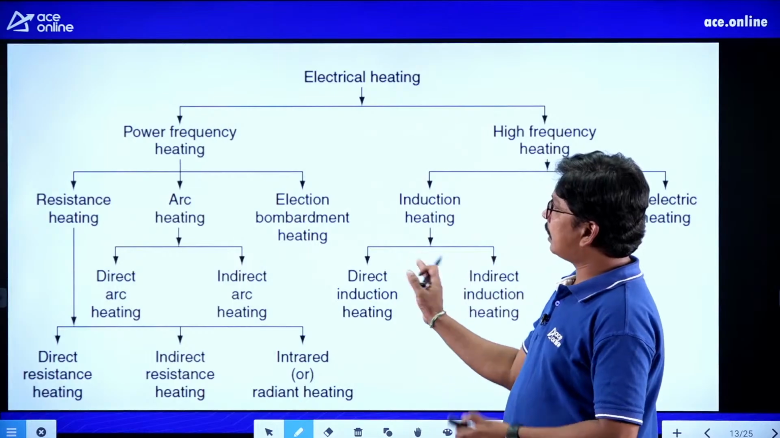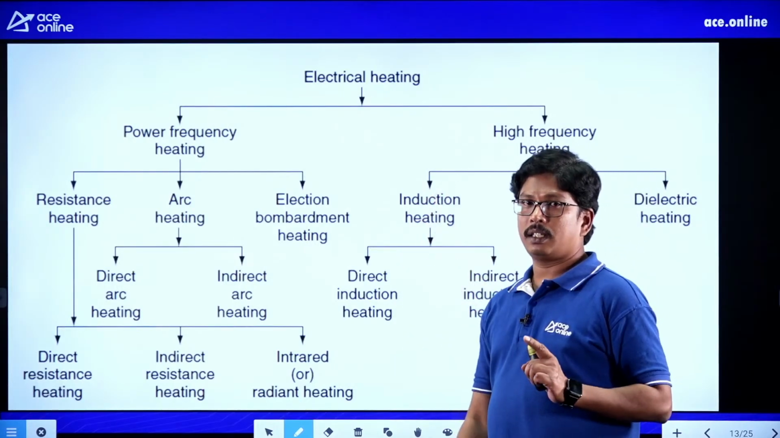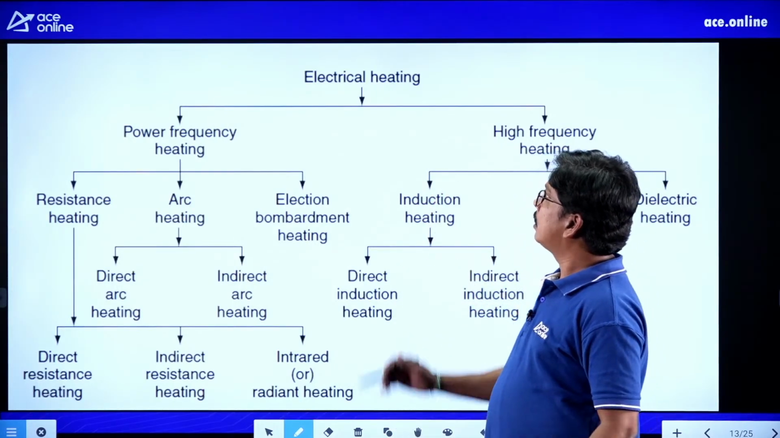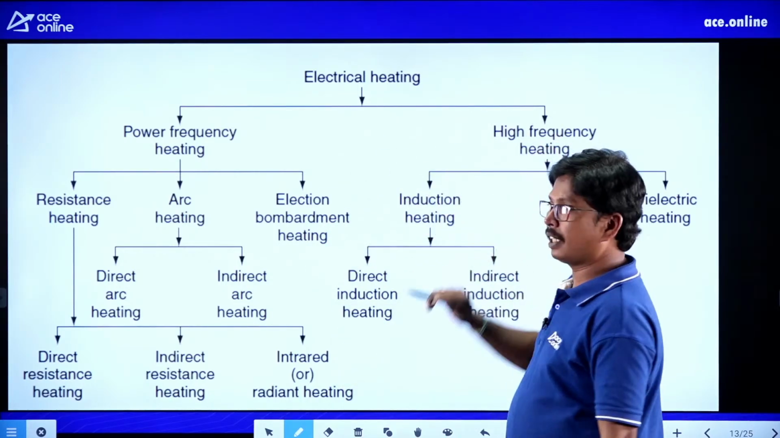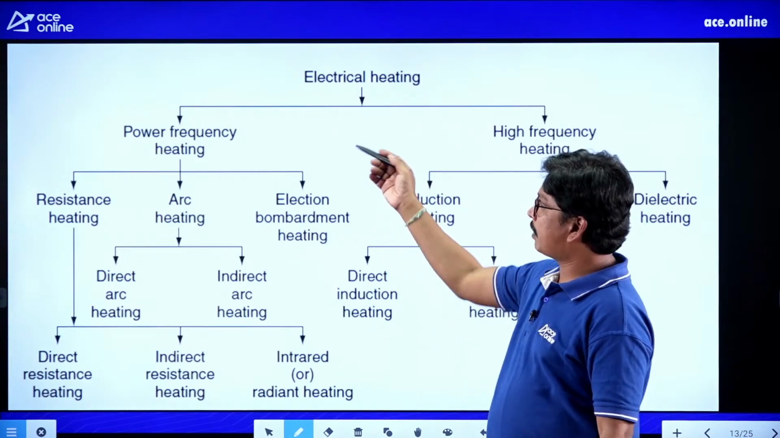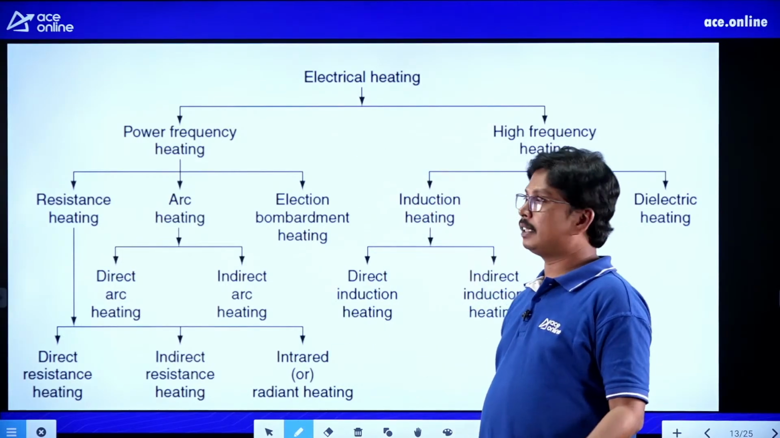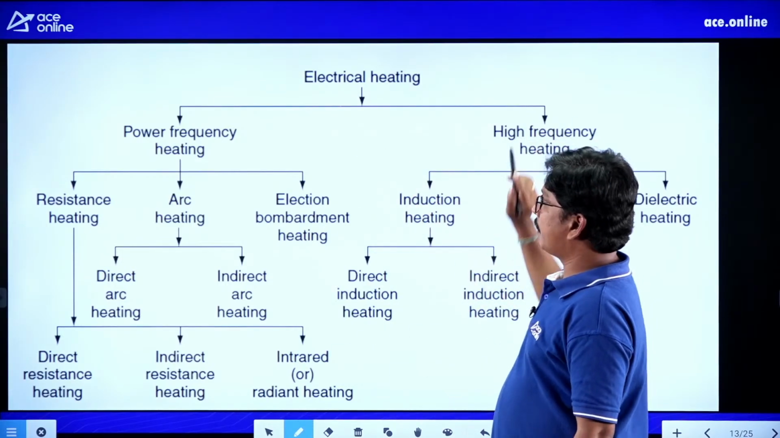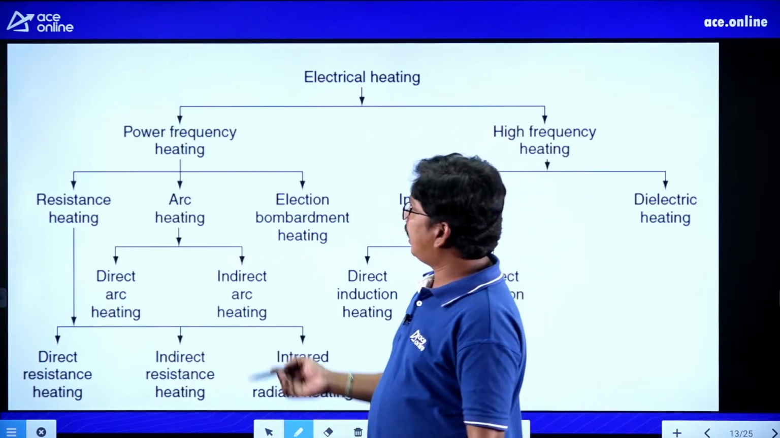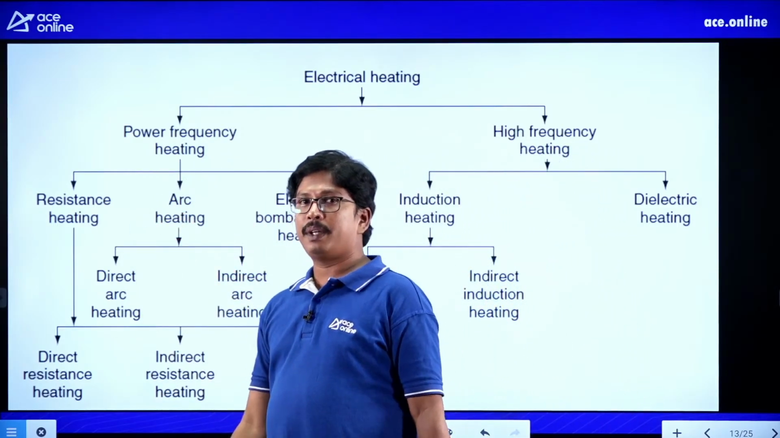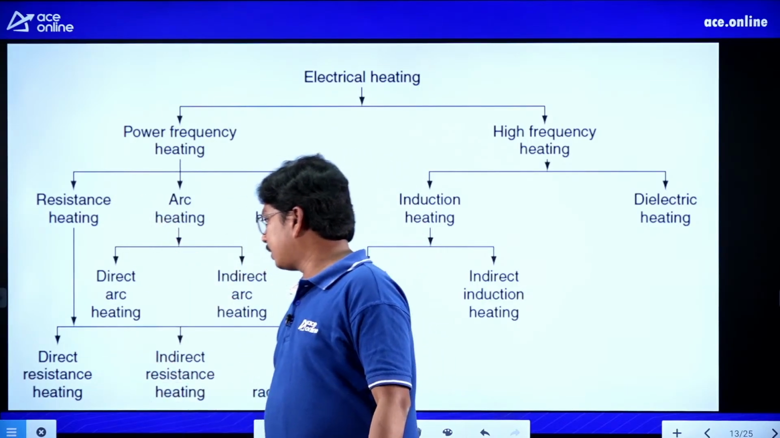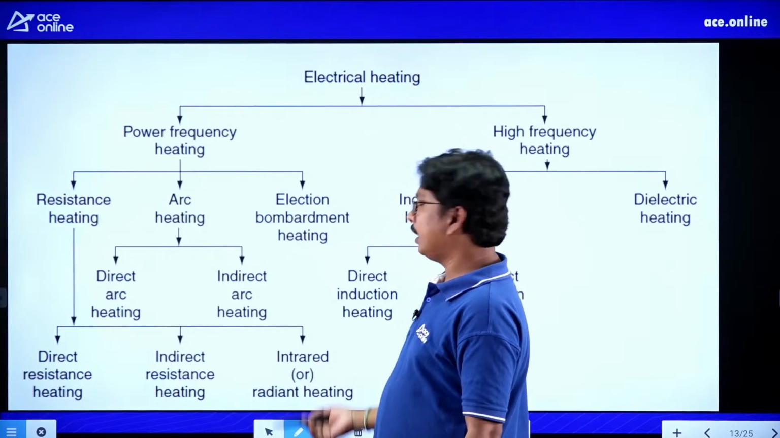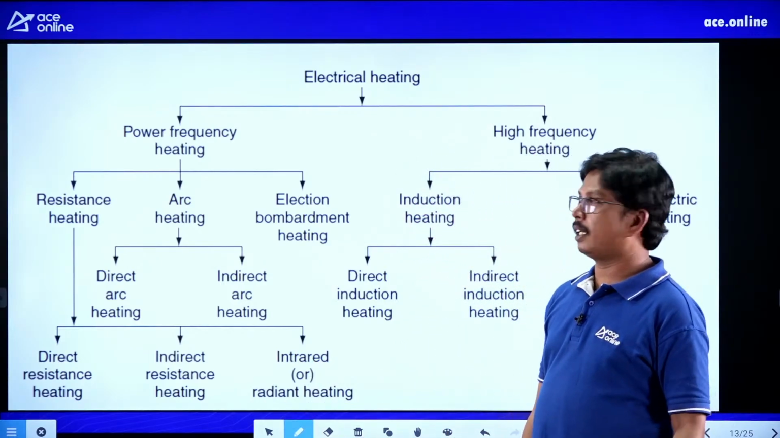Before that, I am going to give you the classification of this heating. Electrical heating is power frequency heating and high frequency heating. Under power frequency, it is the 50 Hz frequency, and the other is at very high frequencies. In case of power frequency, we have resistance heating. In that resistance heating, there are direct resistance heating, indirect resistance heating, and infrared or radiant heating.